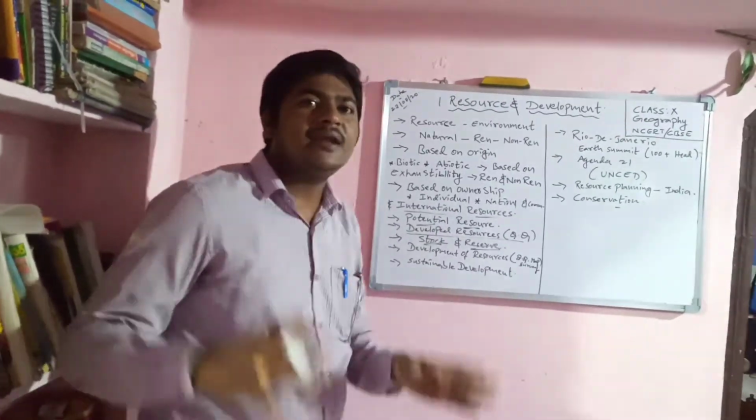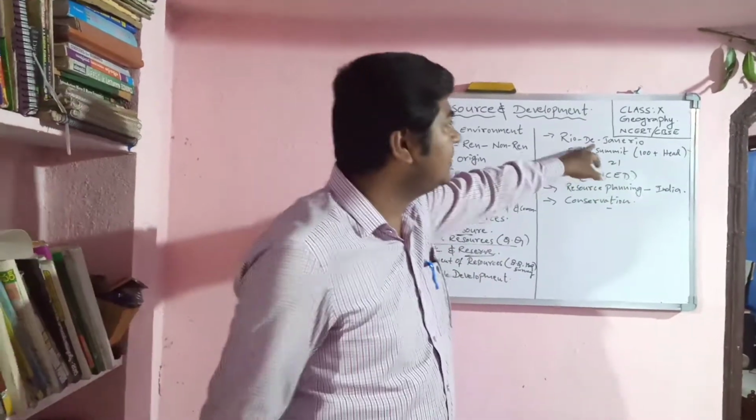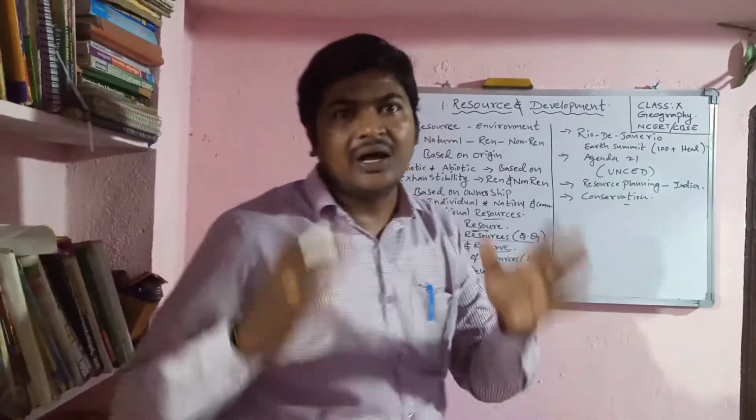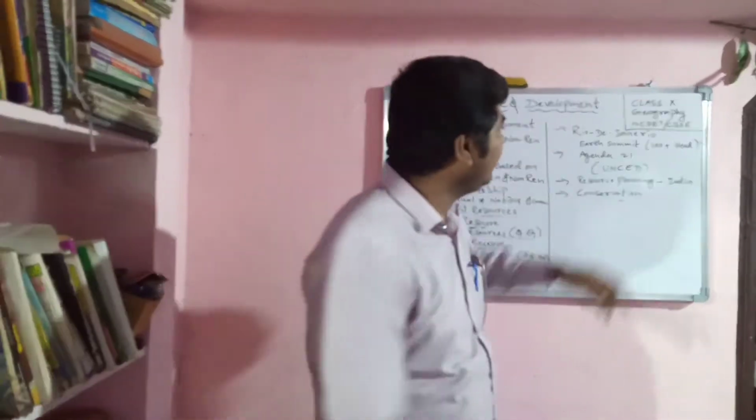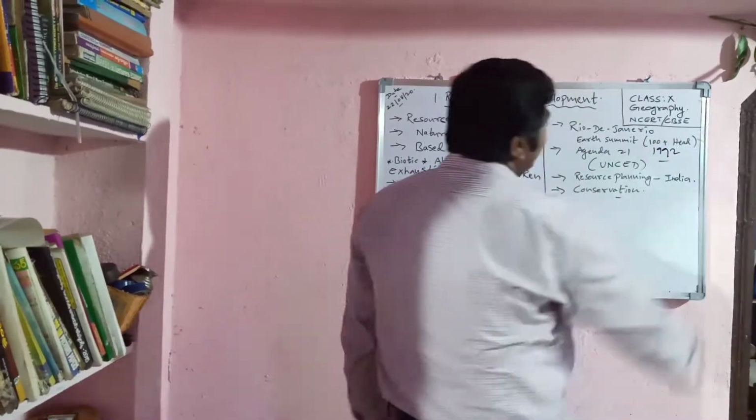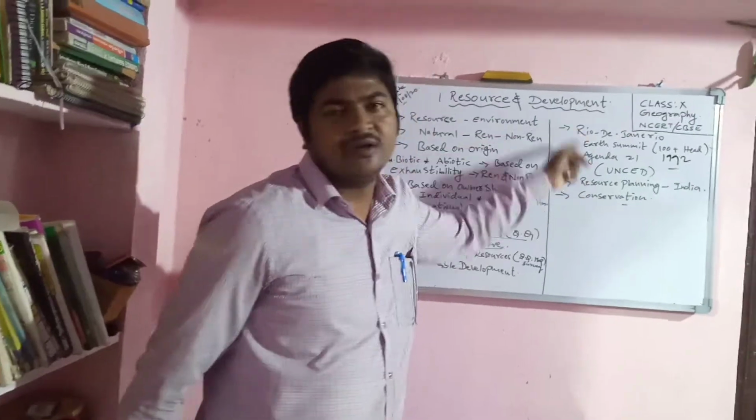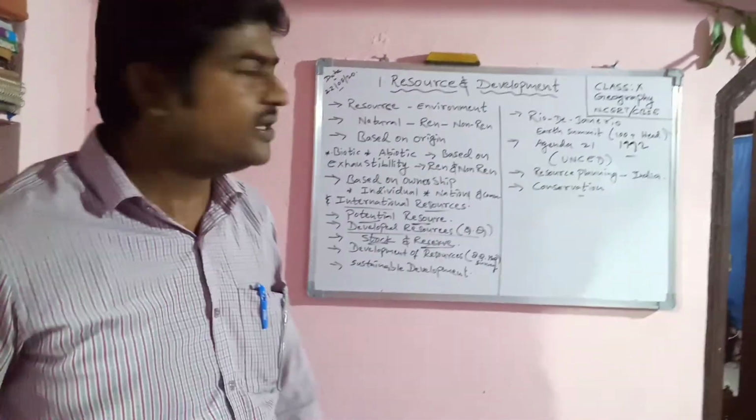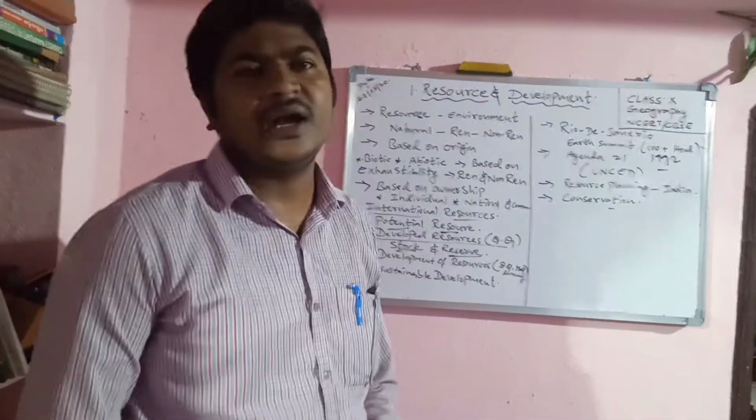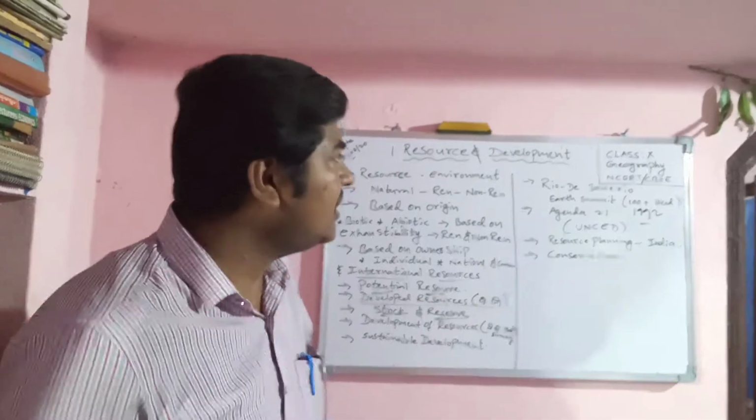For that only, international summits are held. A very important summit is the Rio de Janeiro Summit. It is called the Rio de Janeiro Earth Summit, held in 1992. Rio de Janeiro is a city located in Brazil, and nearly more than 100 heads of countries participated. They attended the conference. And what did they decide?